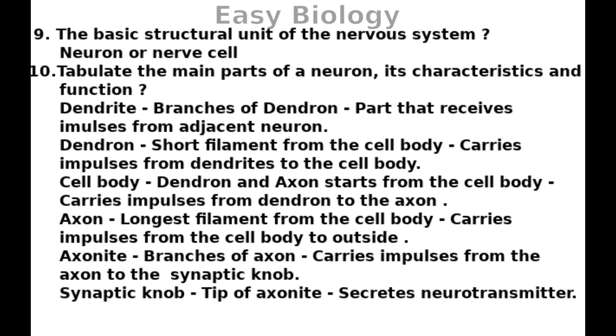Axonite, branches of axon, carries impulses from the axon to the synaptic knob. Synaptic knob, tip of the axonite, secretes neurotransmitter.